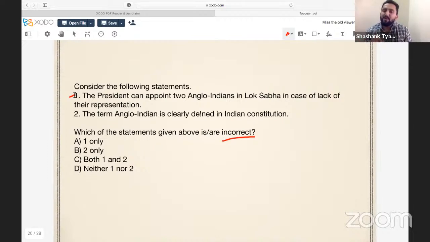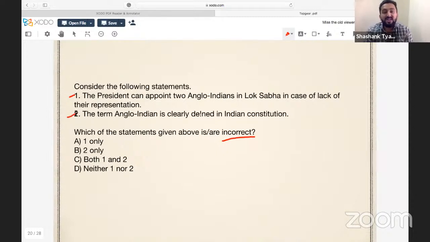Why? Because as per the 104th Constitutional Amendment Act, Parliament has not extended the timeline for continuing this reservation in Parliament and state legislative assemblies. In Lok Sabha, there were 2 seats reserved for Anglo-Indians to be nominated by the Honorable President. At the state level, earlier, state legislative assemblies had 1 seat reserved for Anglo-Indians to be nominated by the Governor on the advice of the Council of Ministers of the state, and at the center, the Council of Ministers of the Union. But now this has been finished, so that is why the statement is incorrect.